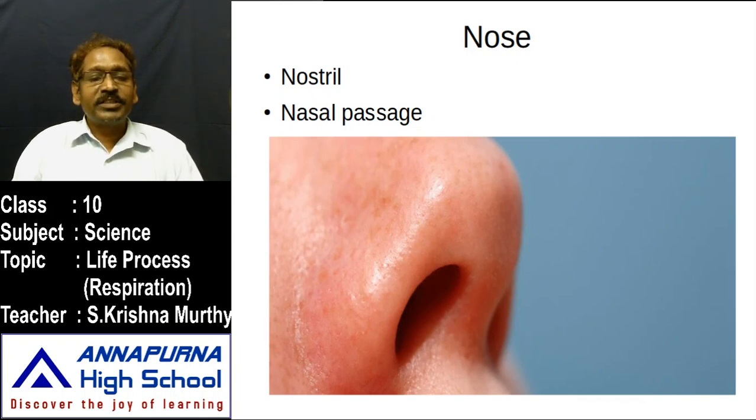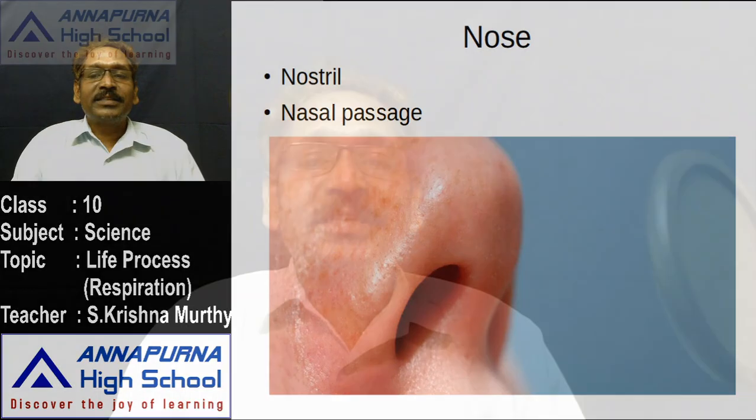These two nostrils are separated by one membrane, the nasal septum. The nasal septum is separated from the oral cavity by the palate. In an earlier class we learned about the palate, hard palate and soft palate. These two nostrils open into the soft palate in the pharynx. Later we will discuss the next organ. Thank you.